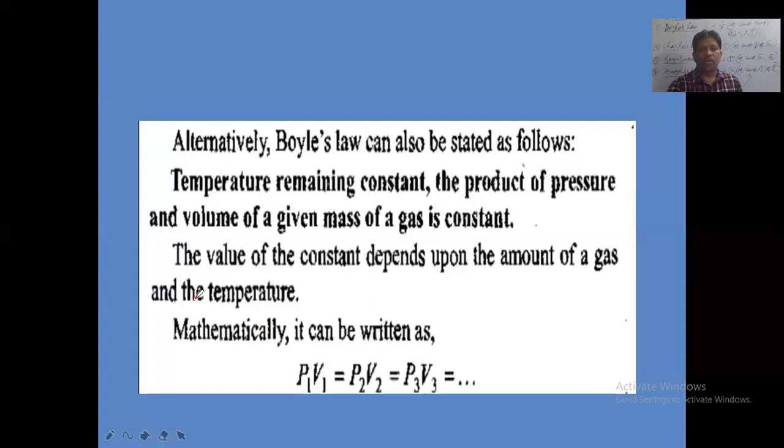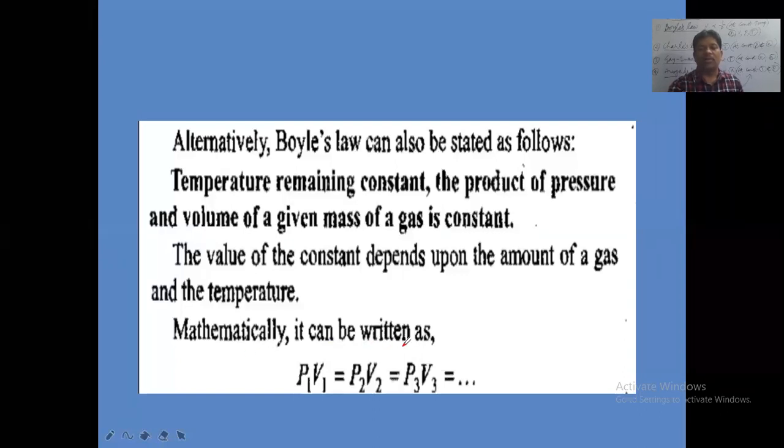The value of the constant K depends upon the amount of gas and the temperature. Based on the amount of the gas and temperature, the proportionality constant K will vary. That is, the product of P into V will depend on the amount of the gas taken and the temperature of the gas.